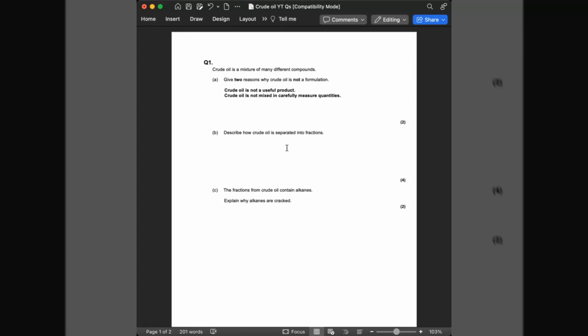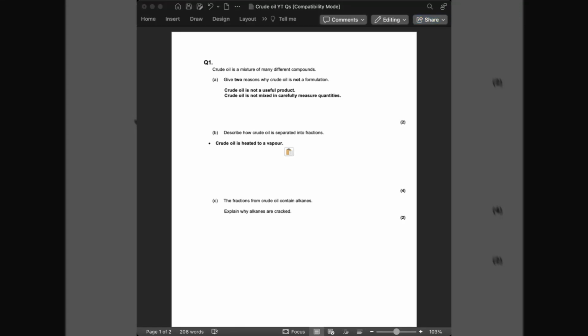Now, part B, this is a very common question, and this is asking us to describe how crude oil is separated into fractions. Now, this question is all about how a fractionating column works and why crude oil is separated in it. So, first point that you always need to make sure you're getting down is that crude oil is heated into a vapor. Okay, it always needs to be evaporated, and we say it has been vaporized. So, something along the lines of crude oil is heated to a vapor, or crude oil is vaporized. Okay, it can't be a liquid, it can't be a solid, we need it as a gas. So, that would get you your first mark.